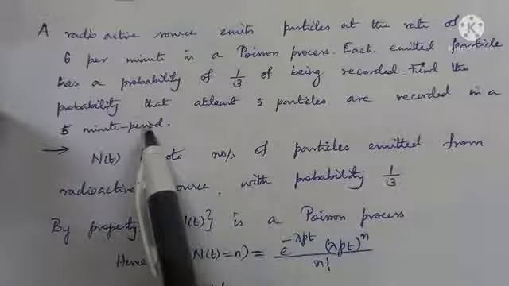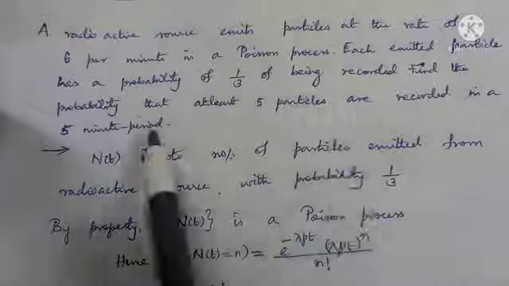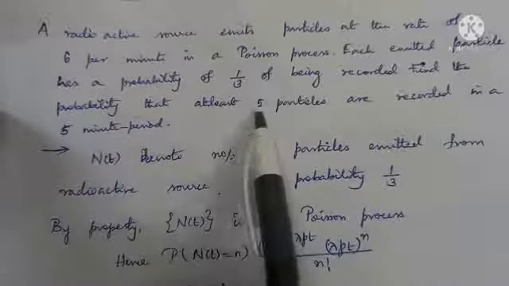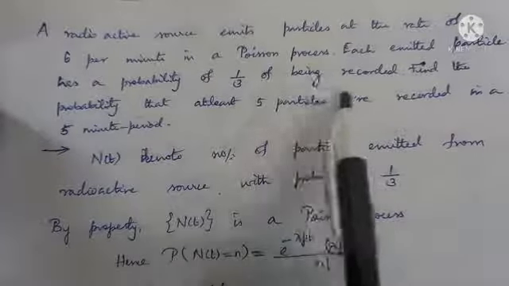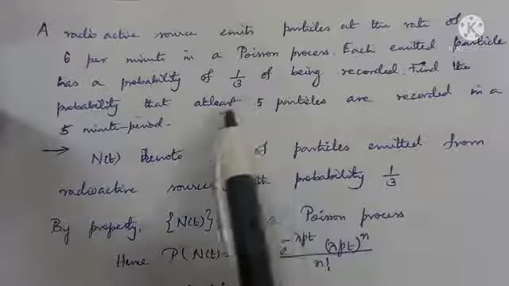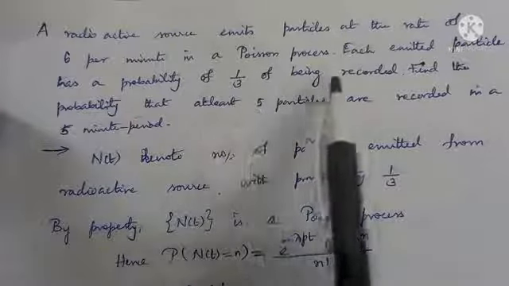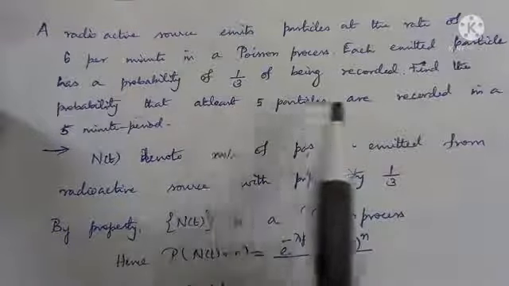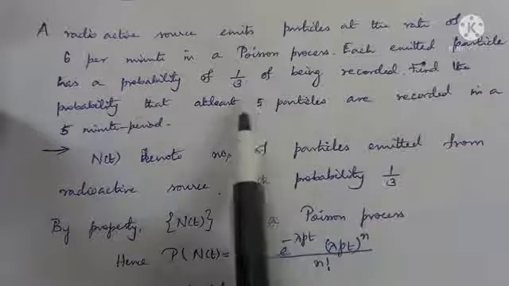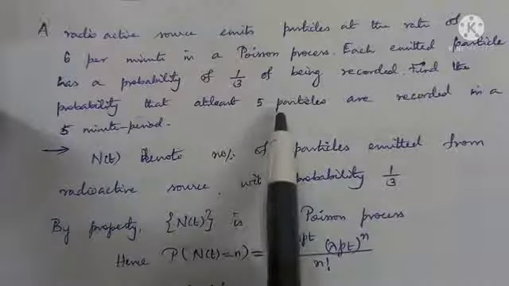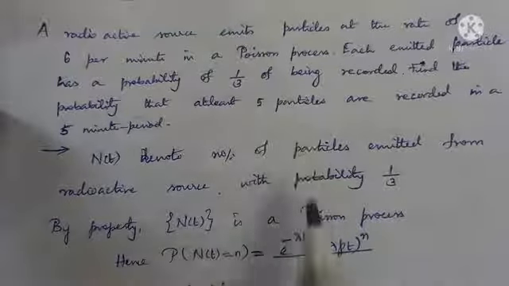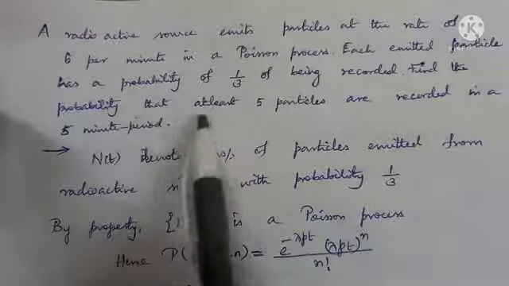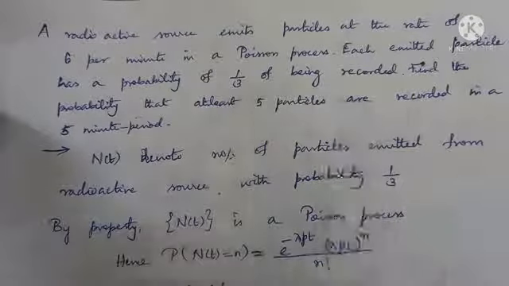Listen here. The question is to find the probability of at least 5 particles. You know what is at least 5? Number 5 and greater than 5. So the problem is based on recorded occurrences. The question is the probability of N of t greater than or equal to 5, where t here denotes the 5-minute period. So the probability of N of 5 greater than or equal to 5 is the question asked.